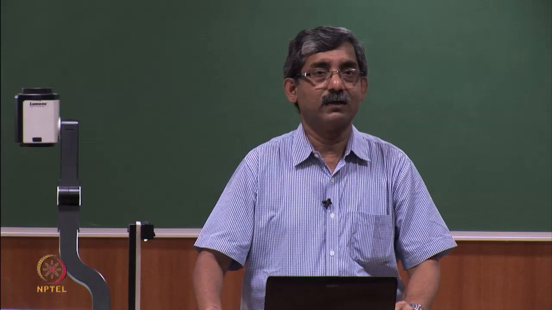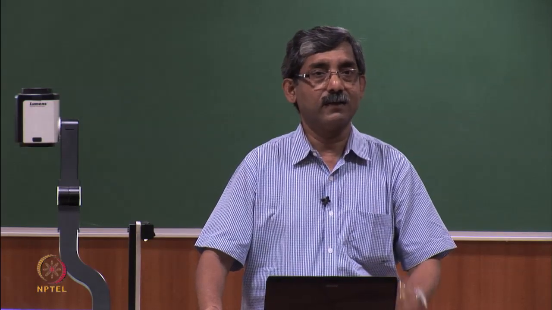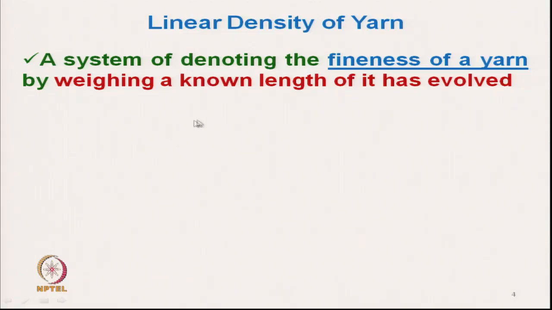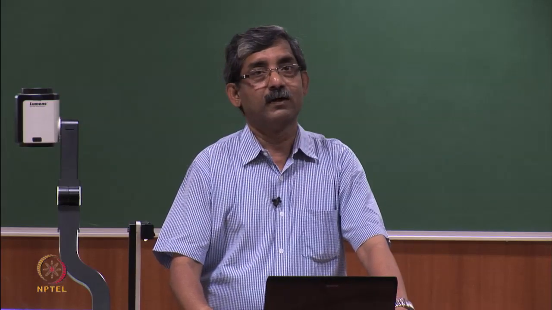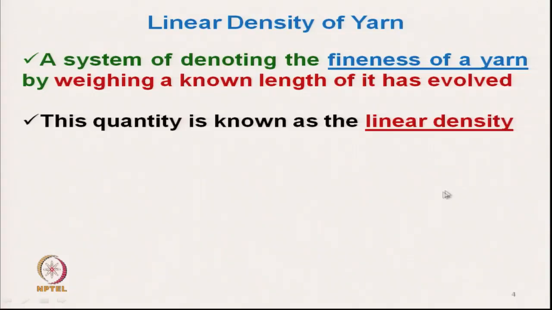That is why the indirect method of measuring the fineness is the linear density. A system of denoting the fineness of yarn by weighing a known length of yarn has been developed. So, linear density is indirectly showing the fineness of yarn. This quantity is known as the linear density.